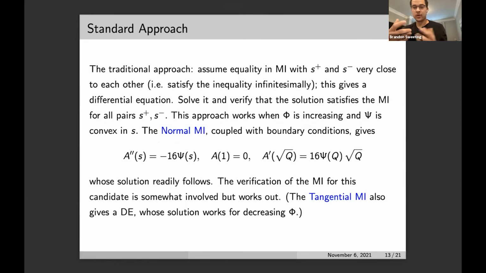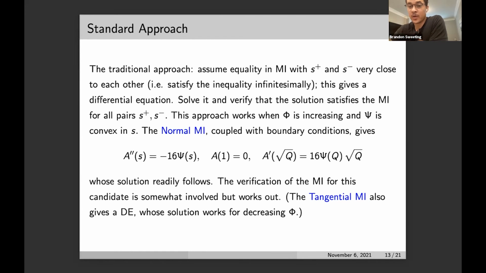So the standard approach is to conjecture that this candidate function we're constructing satisfies the main inequality with equality when s plus and s minus are very close to one another. So this produces a differential equation. We then solve this differential equation and then verify that the solution satisfies the main inequality for all pairs, not just s plus, s minus that are infinitesimally close.